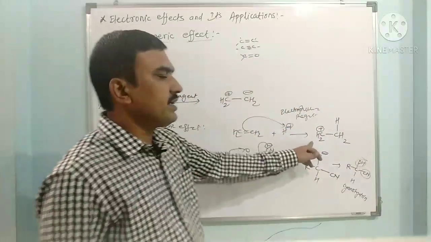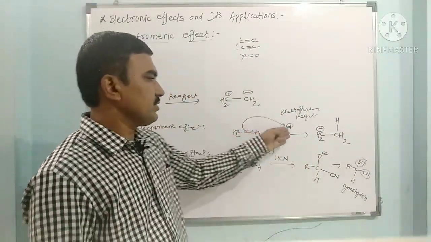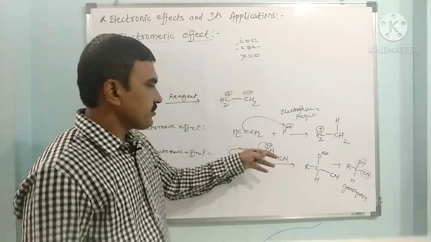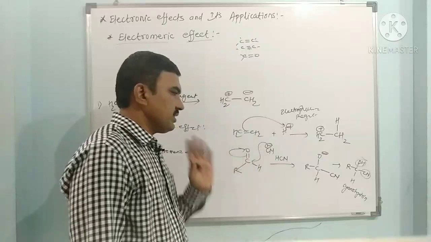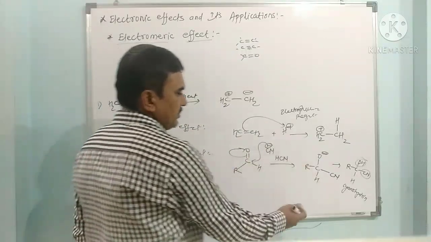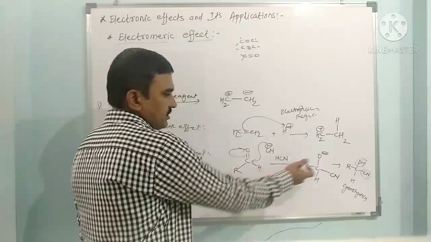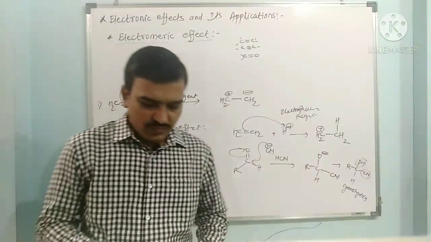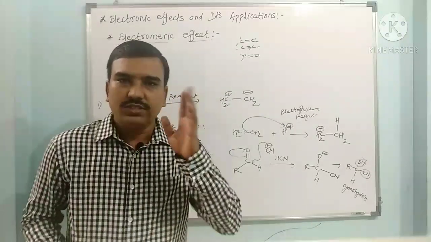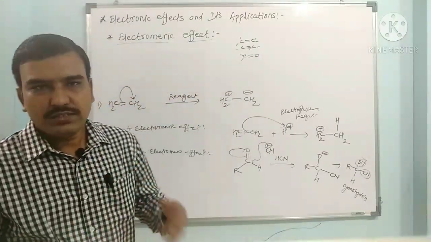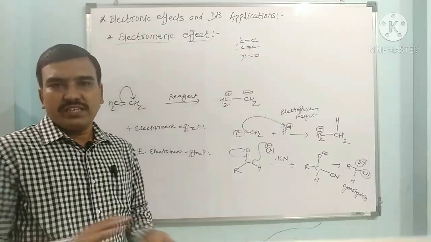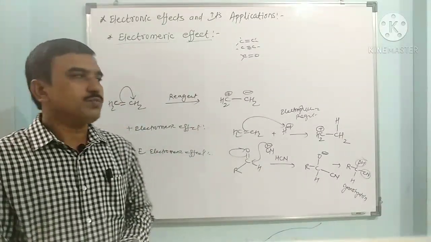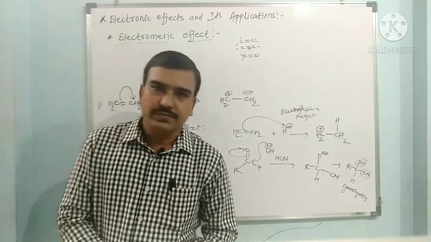And here this is the ethyl cation. A carbocation is obtained when it reacts with an electrophilic reagent, and when it reacts with a nucleophilic reagent, we get this. When you remove the reagent, this negatively charged intermediate is converted back to this. So it depends on the concentration of the reagent. When we remove the reagent, the electromeric effect is nullified, or the electron pair shifts back to its original position. So in this way, the electromeric effect is operated.